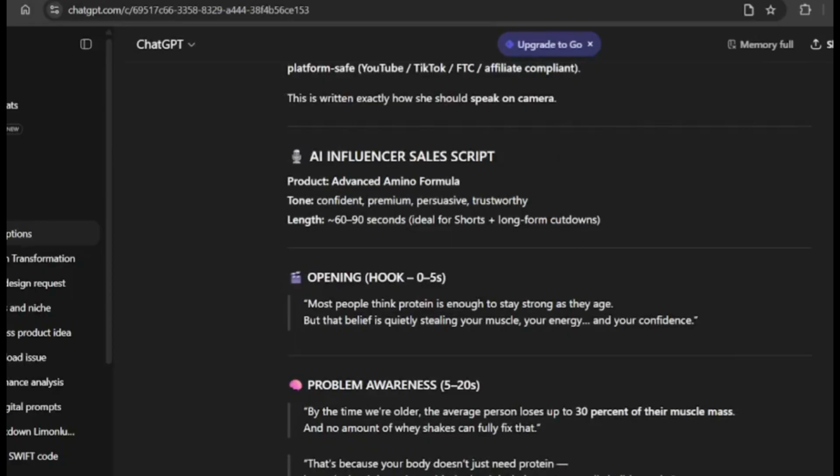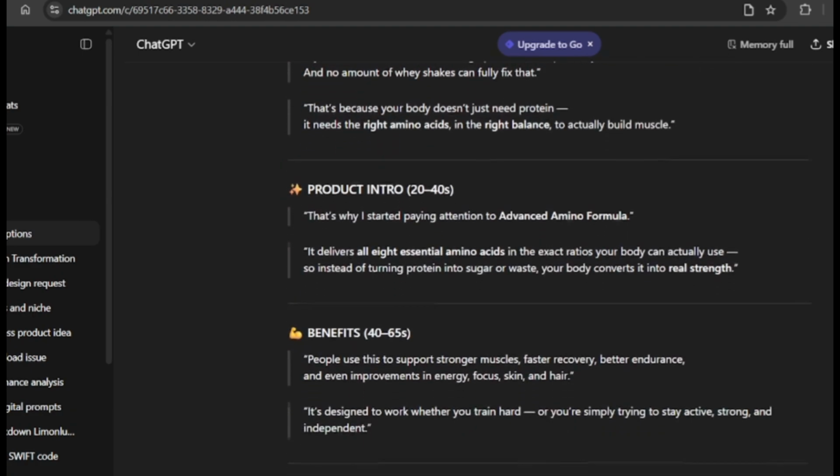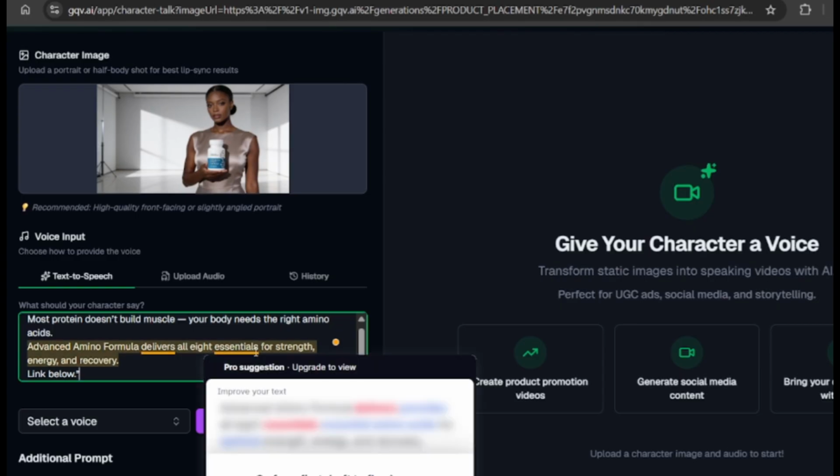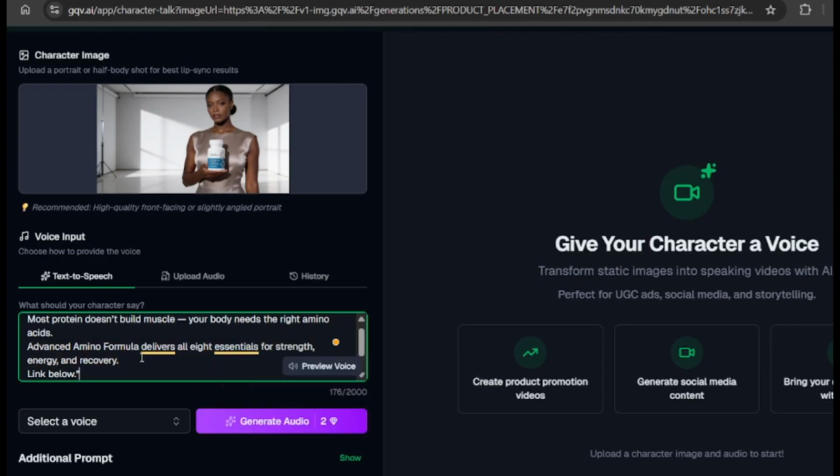Once it has summarized, you get the prompt, the AI influencer, the product that she's promoting. It is an amino formula supplement. So let's say we want 10 seconds maximum. Let's use: Most protein doesn't build muscle. Your body needs the right amino acids. Advanced amino formula delivers all 8 essentials for strength, energy, and recovery. Link below. Okay, now we're going to pick the voice.